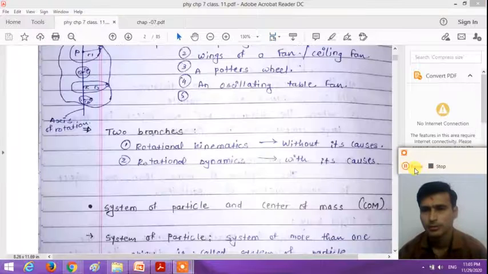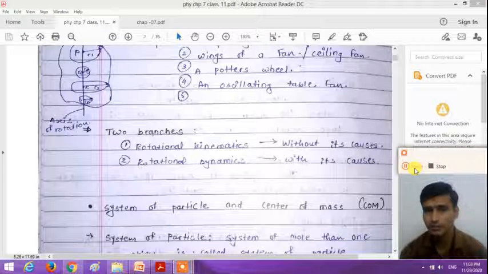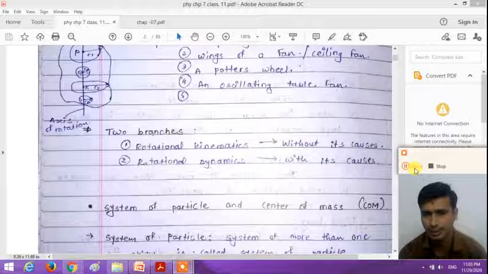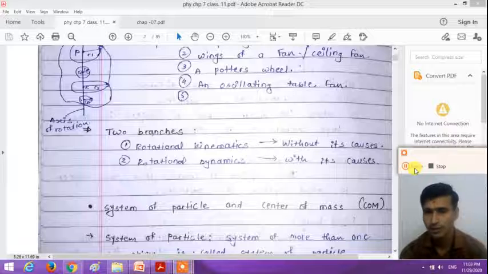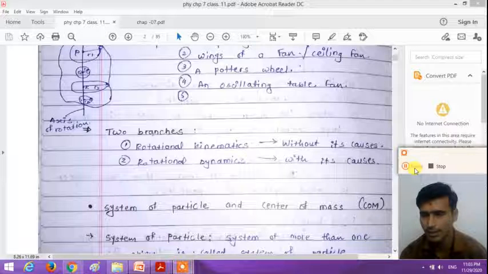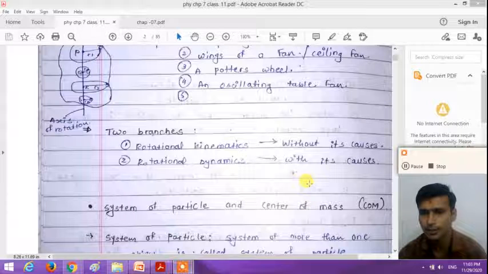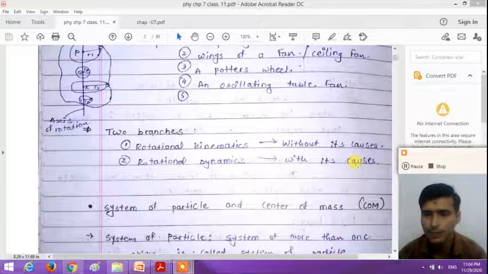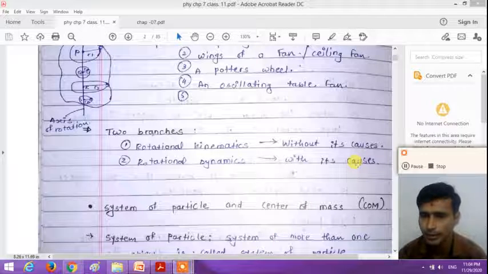Understand? So dear student, similar to translational motion, rotational motion has two branches, rotational kinematics and rotational dynamics. Rotational kinematics is the branch of rotational motion in which we study the rotational motion without its causes. Rotational dynamics is the branch in which we study rotational motion with its causes and the internal property of the object, same as in translational motion.